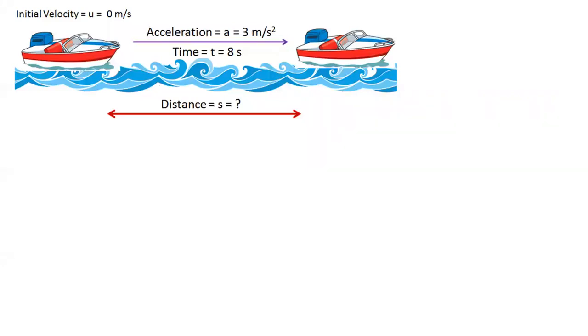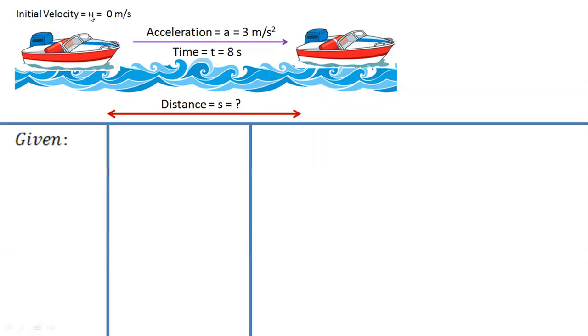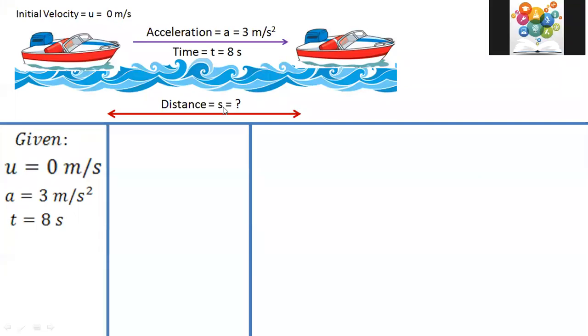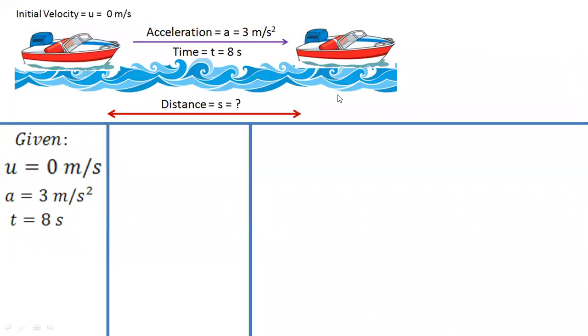Okay? Now, let us at least write down the given data. So what is the given data? First, u is 0, initial velocity is 0. What about acceleration? Acceleration is given as 3 meter per second square, so we will also write a equal to 3. What is time? Time is 8 seconds. What is to be calculated? S, that is distance. So S we will calculate, S equal to question mark.